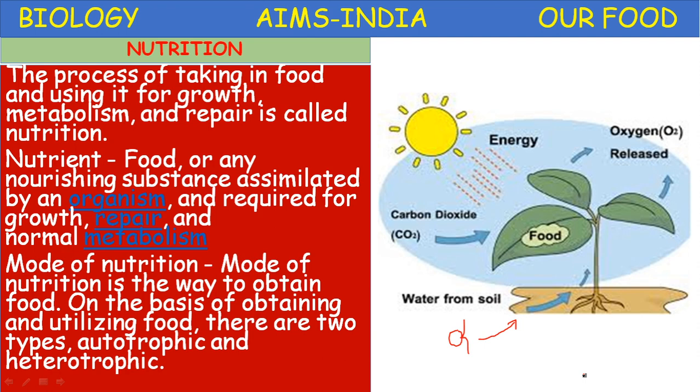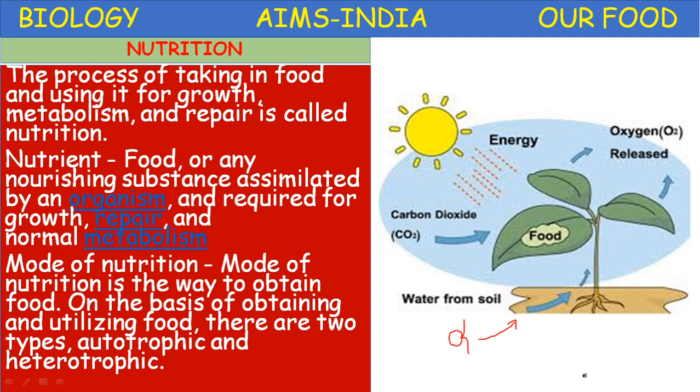Next, metabolism. What is metabolism? Metabolism is a broader term. It is divided into two parts, anabolism and catabolism. Anabolism is a constructive process, like nutrition is an anabolic process.